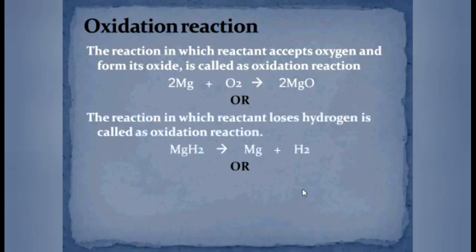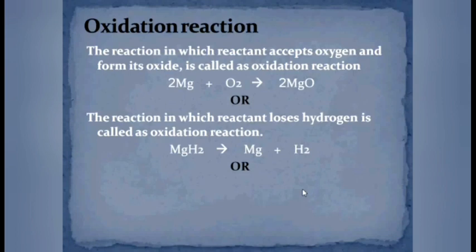We have one more definition of oxidation reaction, and according to this definition, the reaction in which reactant loses hydrogen is called as oxidation reaction. On screen, you are seeing one example. MgH2 splits into Mg and H2.